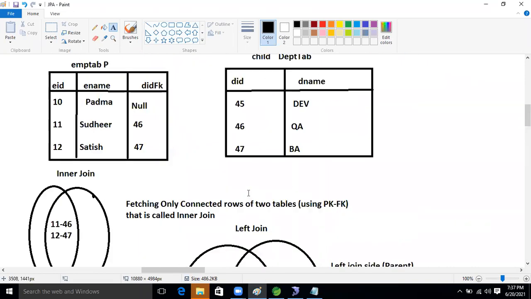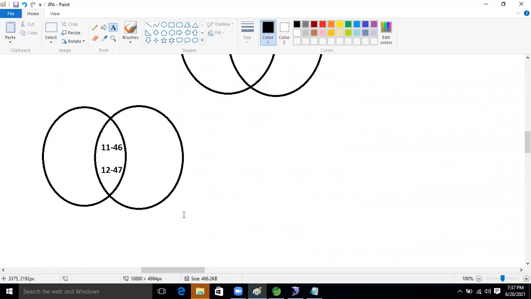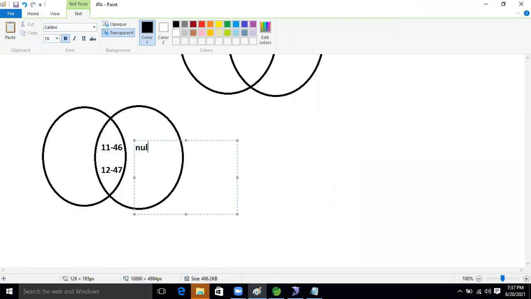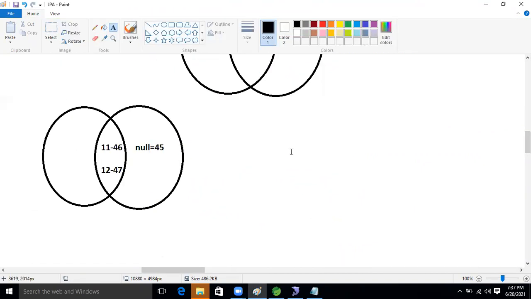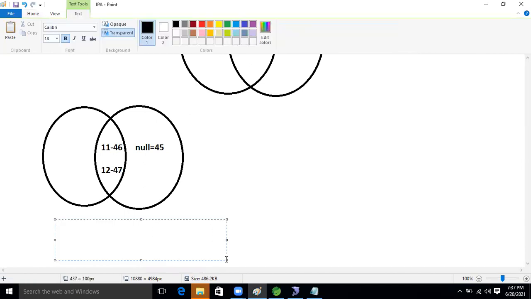As well as what? Non-connected data also we will get, right? What is that? Null equal to 45. So if we are getting data like this, then this concept is nothing but what, guys? Right join. Right join. Okay, good.